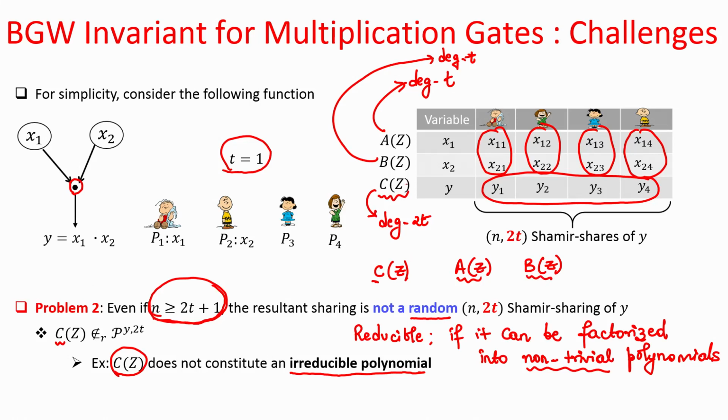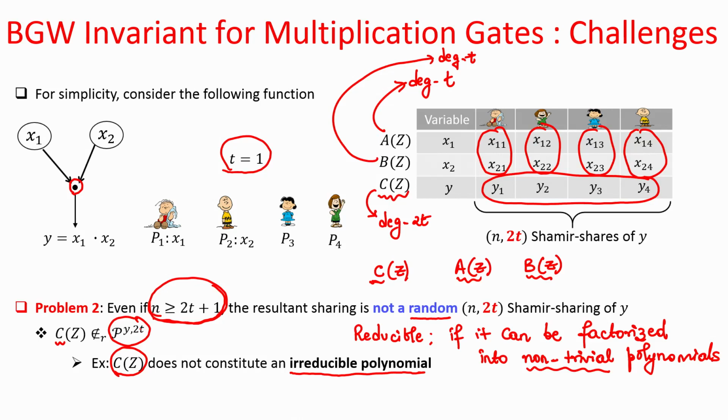So, that means this C polynomial definitely is not a randomly chosen polynomial from this set, because if it had been randomly chosen, then with equal probability it could be a reducible polynomial of degree 2t whose constant term would have been y, or with equal probability an irreducible polynomial whose constant term would have been y and degree 2t.